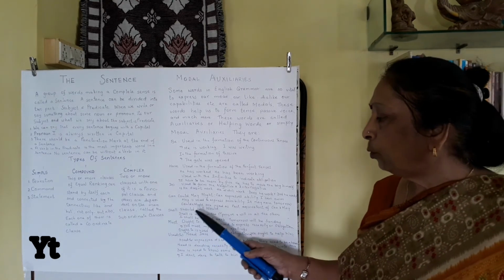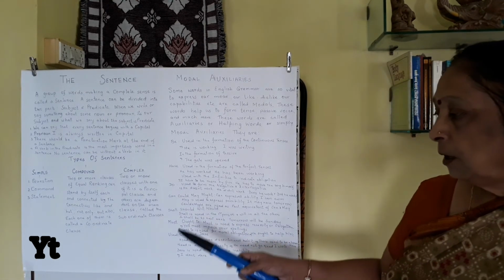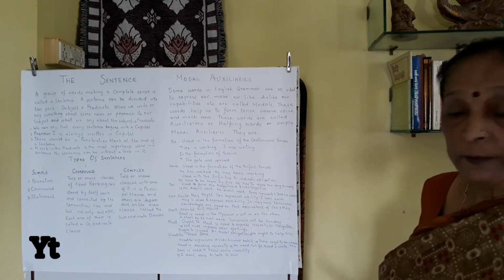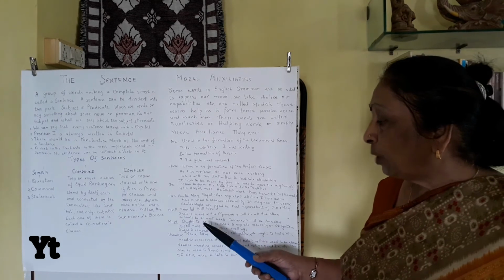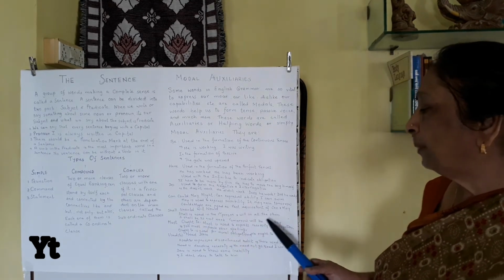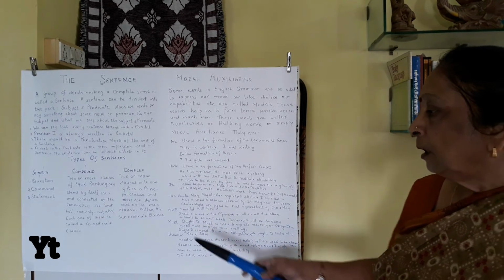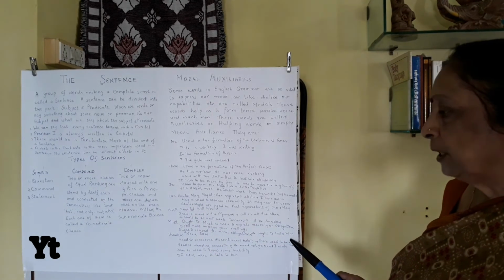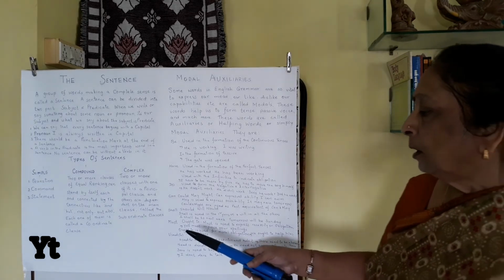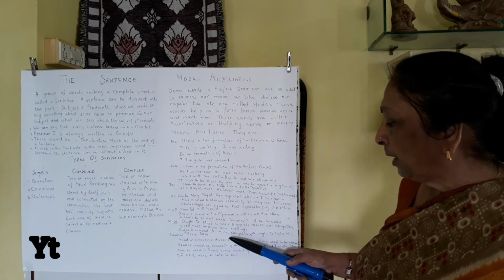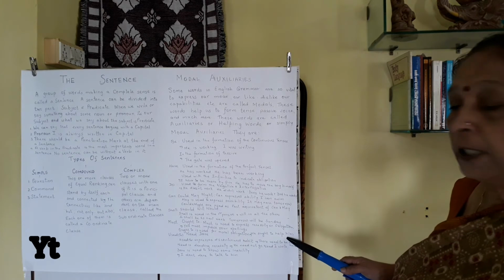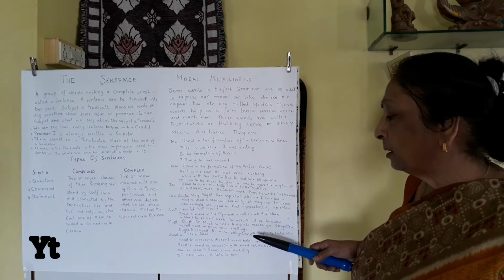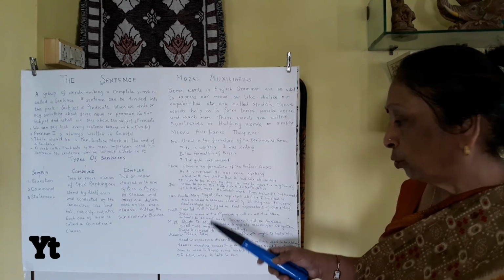Now comes shall, should, will and would. Shall is used in the first person and will in all the others. I shall be 25 next week. Tomorrow will be Sunday. Then must and ought to. Must is used to express necessity or obligation. Ought is used for moral obligations. For example, we ought to help him. If it is a moral obligation, you can understand, it is written with ought to.